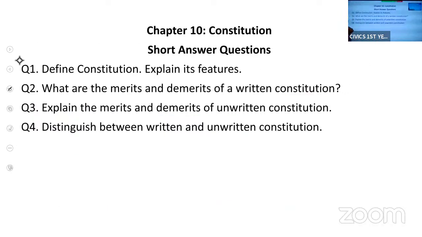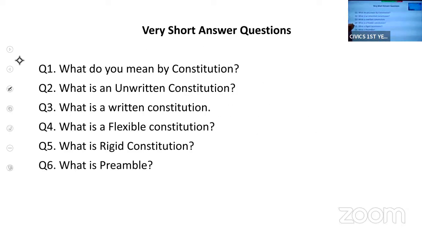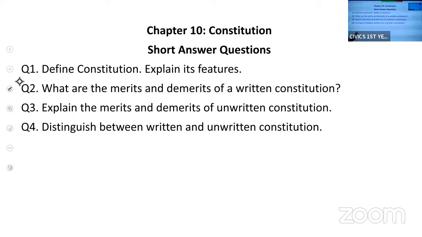So let us now discuss your next chapter, that is Constitution. Another important chapter. Again, you have SAQs and VSAQs in this chapter. The weightage for this chapter is 9 marks. You will get 1 SAQ and 2 VSAQs from this chapter.